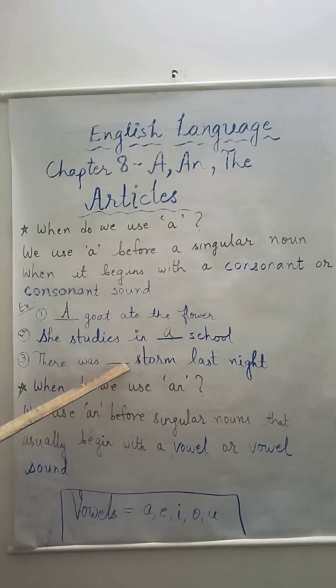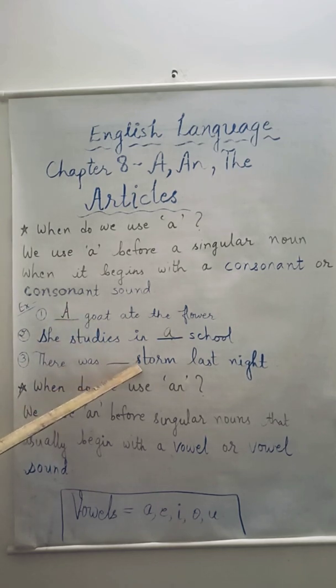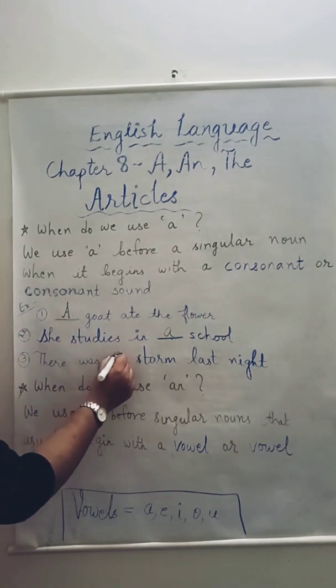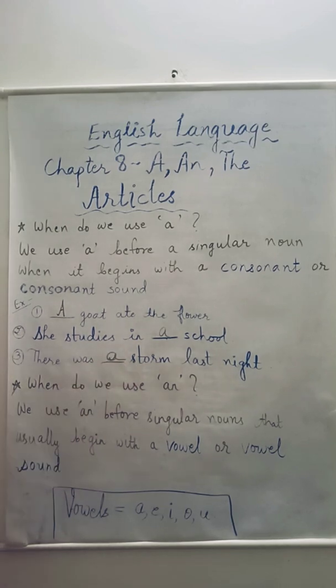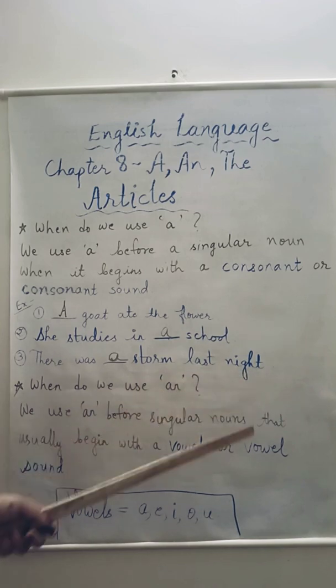And S is a consonant, and a consonant sound is produced. So here which article will we insert? We will write A. Okay. So there was a storm last night.